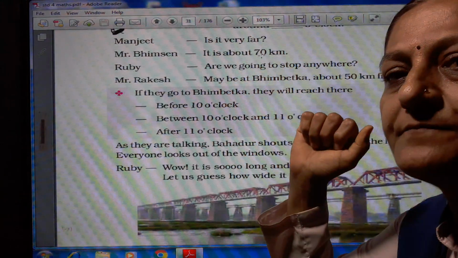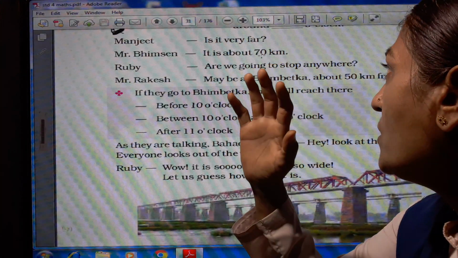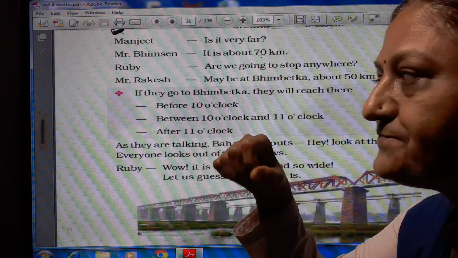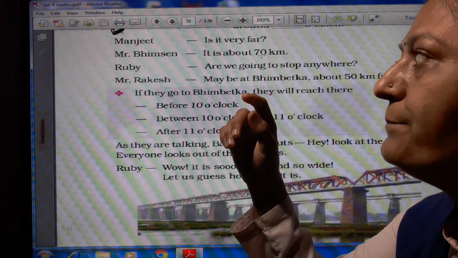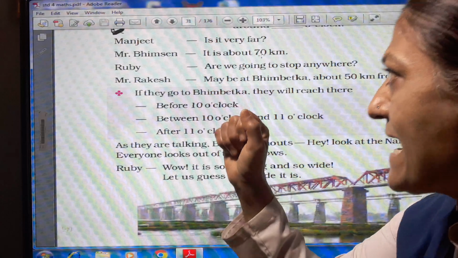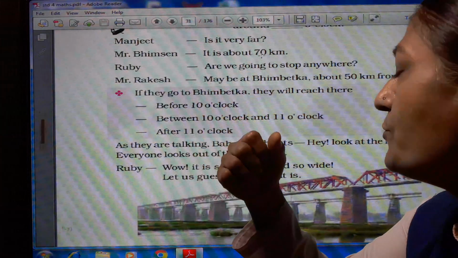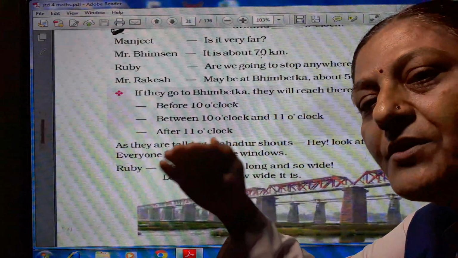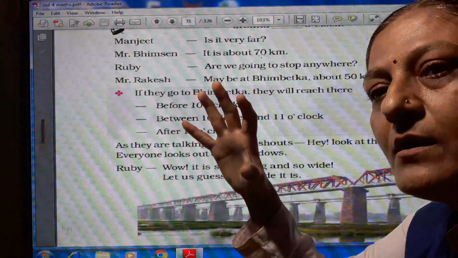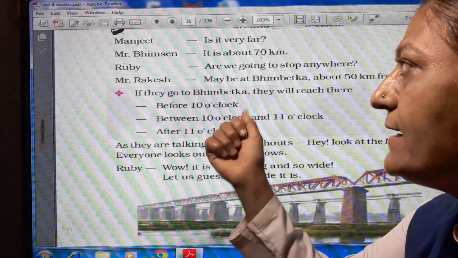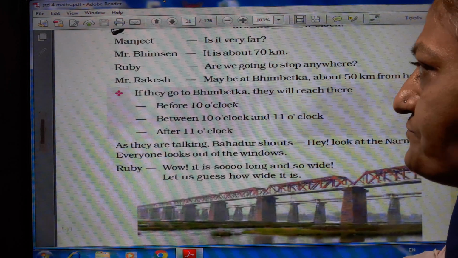Ruby asked sir, are we going to stop anywhere? Is there any stop? Mr. Rakesh says, maybe Bhimbetka, about 50 kilometers from here. One place is there, and its name is Bhimbetka.